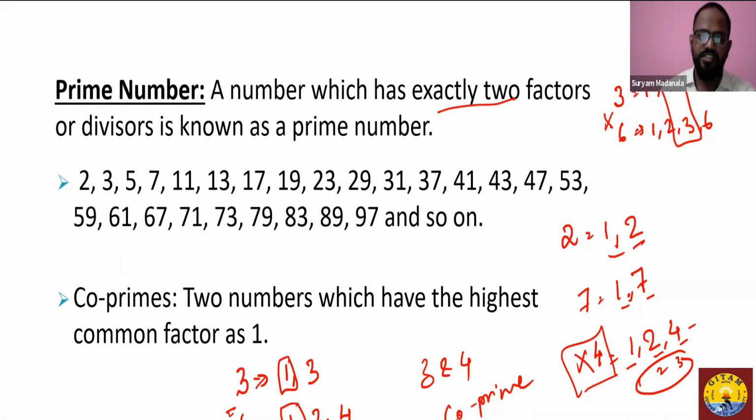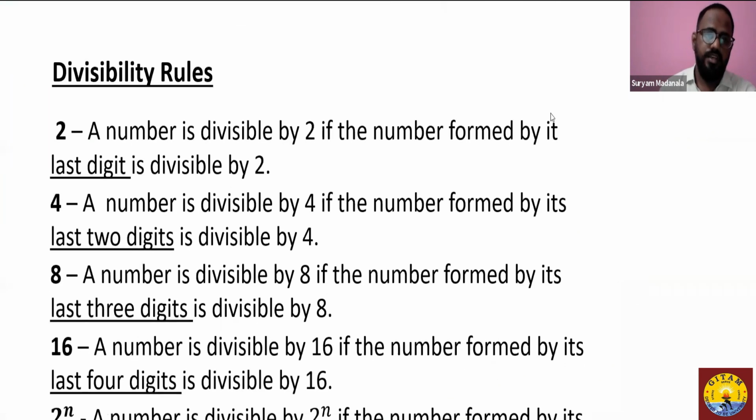Now let us discuss a few divisibility rules. I've displayed a few divisibility rules on the screen for the numbers, say 2, 4, 8, 16, and so on. For an example here, if I place a number, how do these divisibility rules help us to check? So you see, I have written a number on the screen. Now see, if I ask you a question saying, is this number divisible by 2?